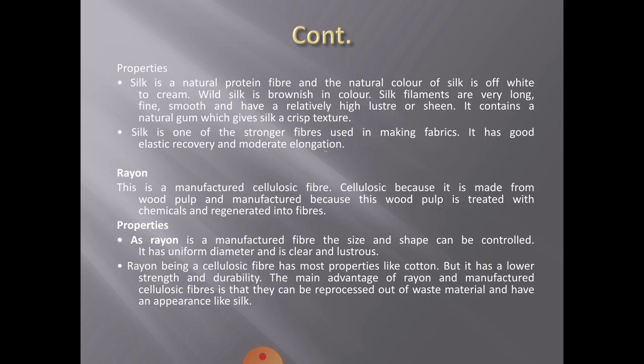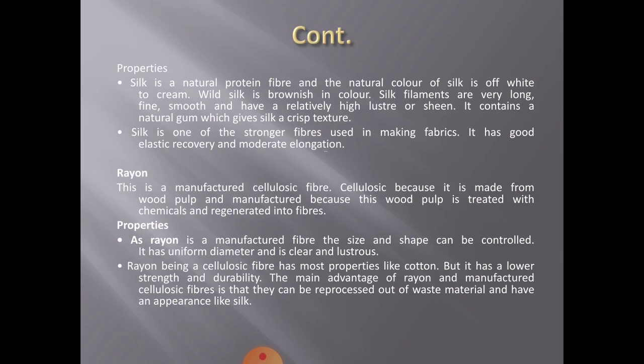Next is your rayon, that is a manufactured cellulosic fiber. Cellulosic because it is made from wood pulp, and manufactured because this wood pulp is treated with chemicals and regenerated into fibers. As rayon is a manufactured fiber, the size and shape can be controlled.